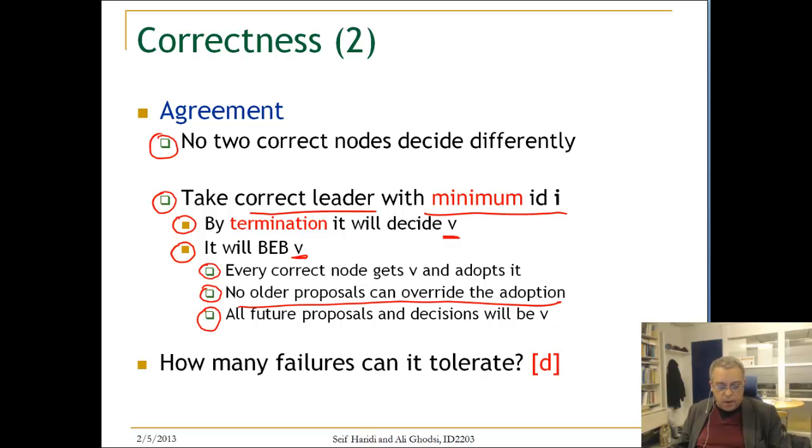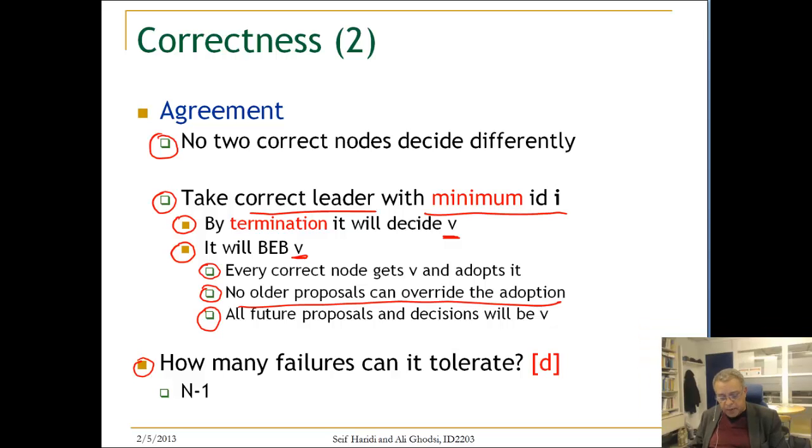Before we continue, we can look at this question: how many failures can we tolerate here? In fact, this algorithm has a perfect failure detector. It is very resilient. It can tolerate up to n-1 failures. So if we have 10 nodes, 9 of them can fail, but the consensus will still terminate and a decision will be made. So it's very fault tolerant. And the fault tolerance comes because of the failure detector. We will see later, when we have weaker failure detectors, that we are not as resilient as here.